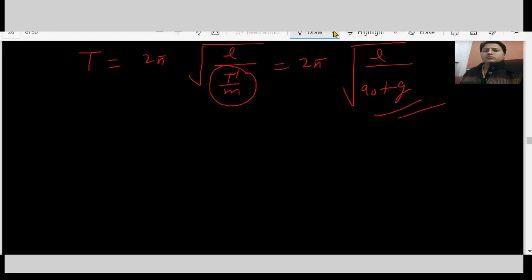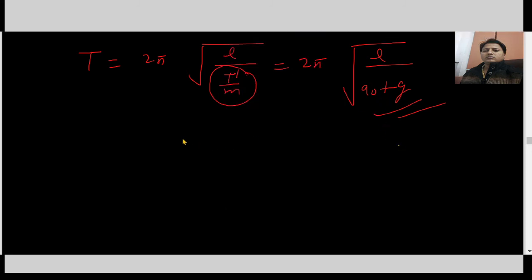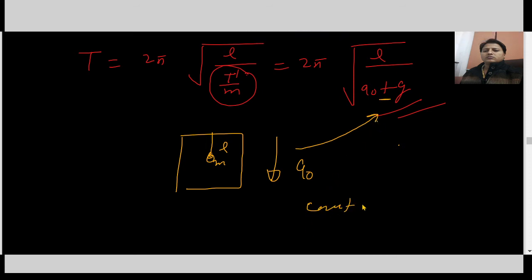If we change the direction of the elevator, if the elevator is accelerating downward, what will be the time period? Here there will be a negative sign for a0. And for constant speed we all know a0 comes out to be 0, so the simple time period 2 pi under root L over g will be valid.